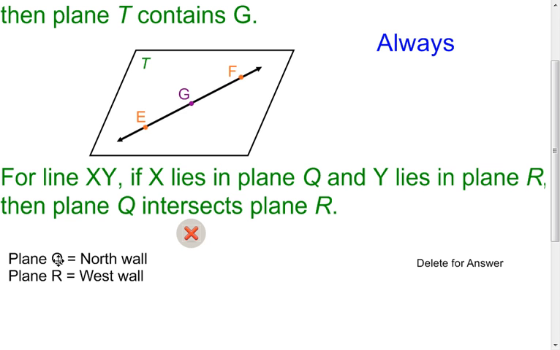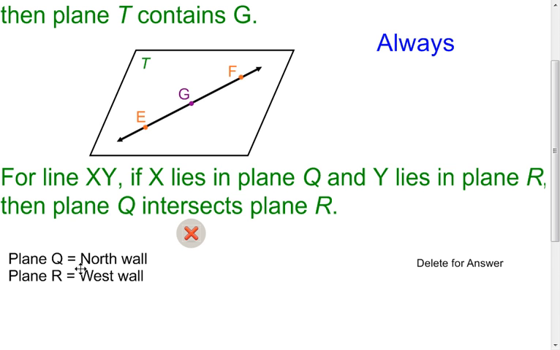So I'm going to say plane Q is the north wall, plane R is the west wall. Now I'm going to have to put X on the north wall, and I have to put Y on the west wall. Well, can I make a line go through those two points? Definitely. So I've taken care of this first part. It goes on and it says then plane Q intersects plane R.